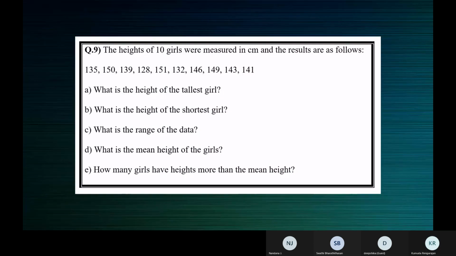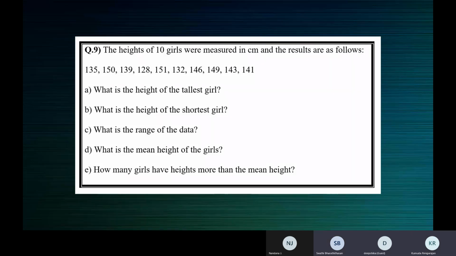Okay. The heights of 10 girls. All right, I said homework, right? You all said homework. Okay. What's the height of the tallest girl? Ma'am, the height of the tallest is 151 centimeter, ma'am. 151. Okay. Nandana, shortest girl? Deepshita, shortest girl? Ma'am, 128, ma'am.